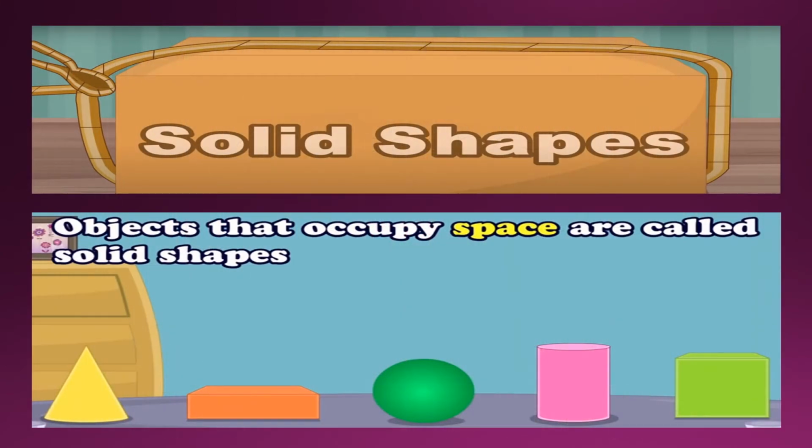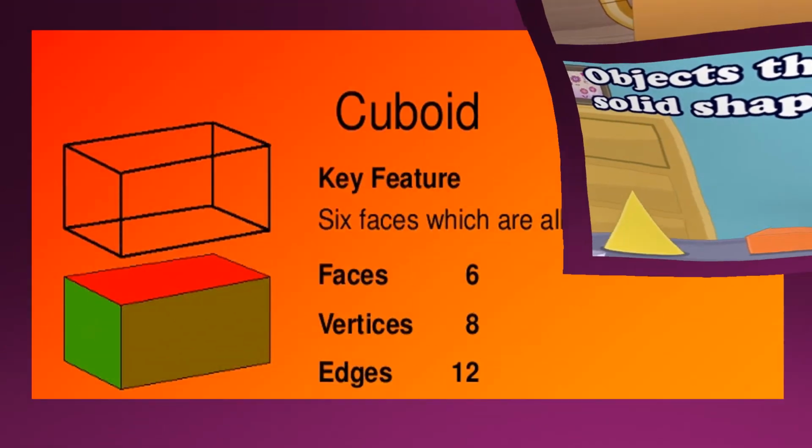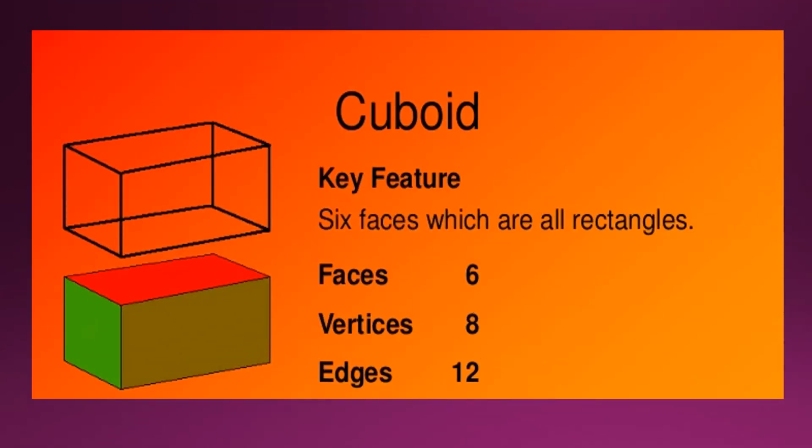Solid shapes. Objects that occupy space are called solid shapes. So some solid shapes are the first one, cuboid. A cuboid has 6 plane faces. It has 8 vertices and 12 edges. Its opposite faces are equal.